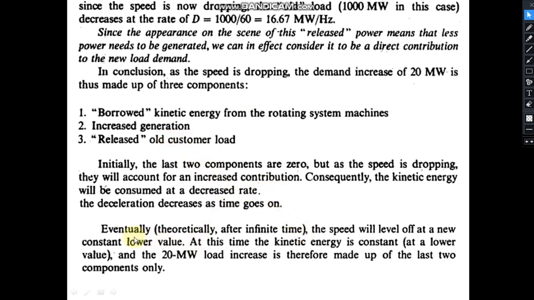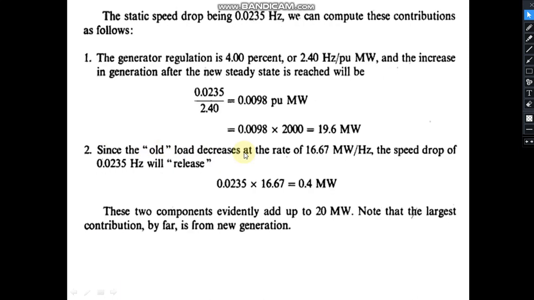After infinite time, the speed will level off at a new constant lower value. At this time the kinetic energy is constant and the 20 megawatt load increase is therefore made up of the last two components only, this and this: increased generation and the old load released, or decrease in the old load. The static speed drop is this much. We can compute these contributions as follows.